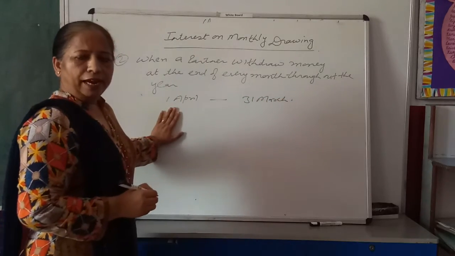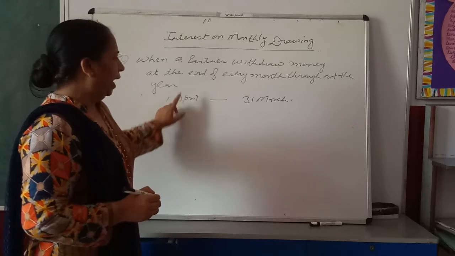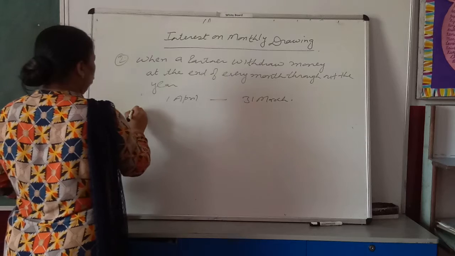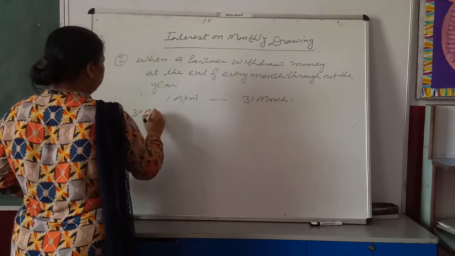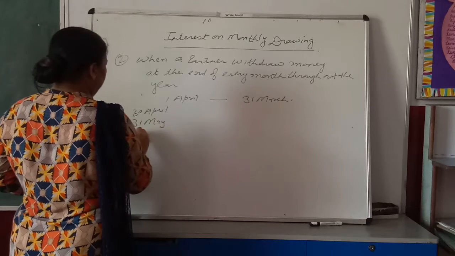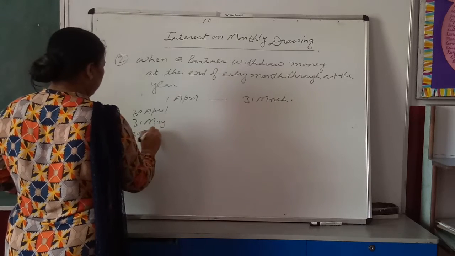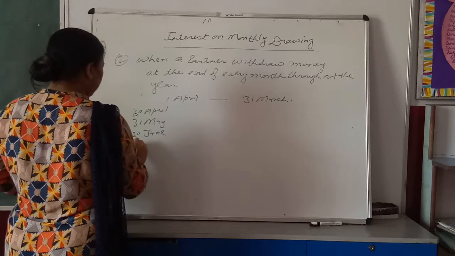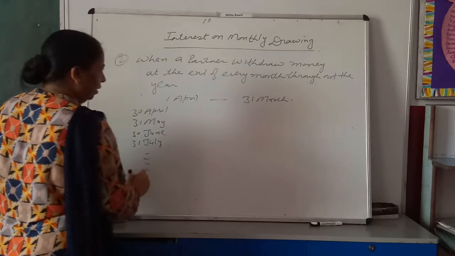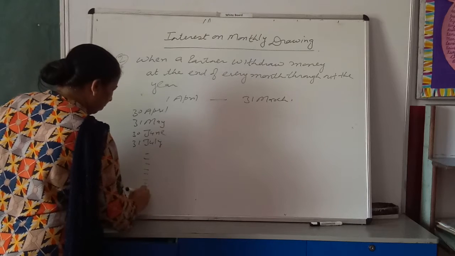Right? And a partner is withdrawing money at the end of every month. That means first of all, he will withdraw money on 30th April, then 31st May, then 30th June, then 31st July, and in the last, he withdraws money on 31st March.